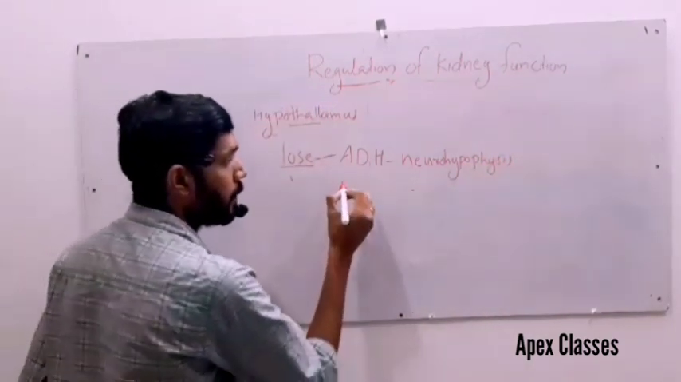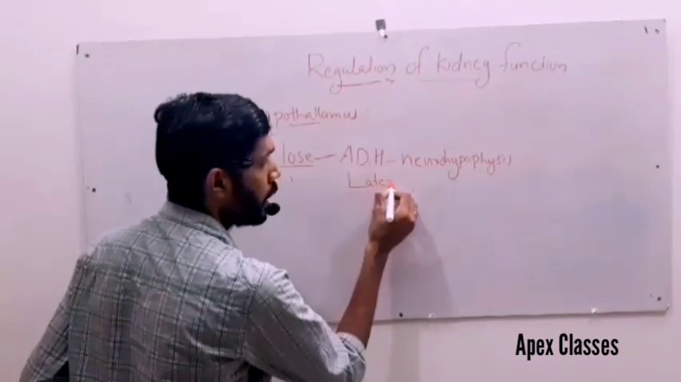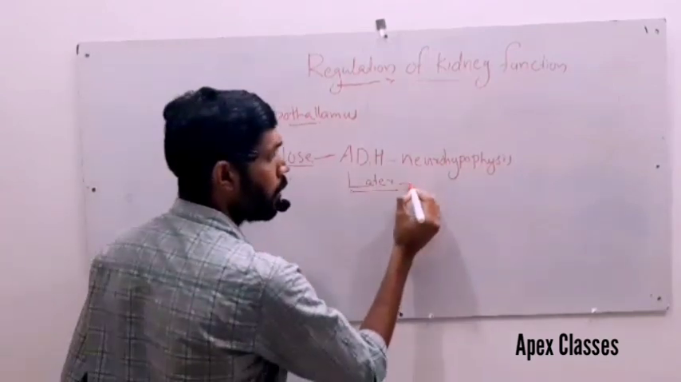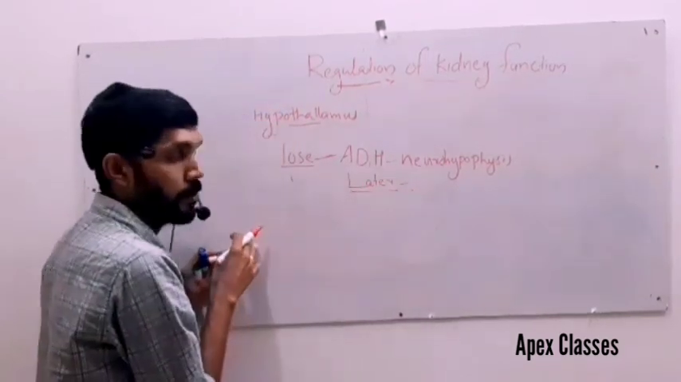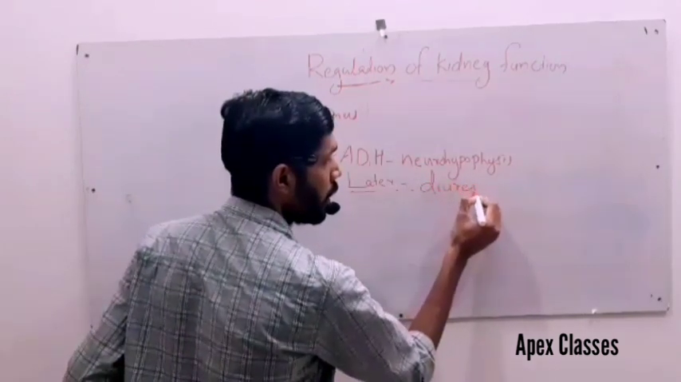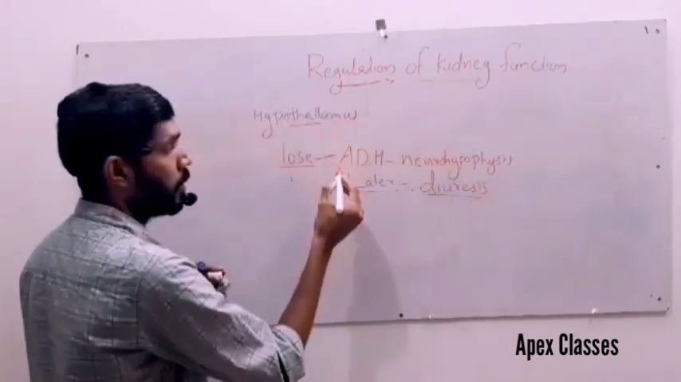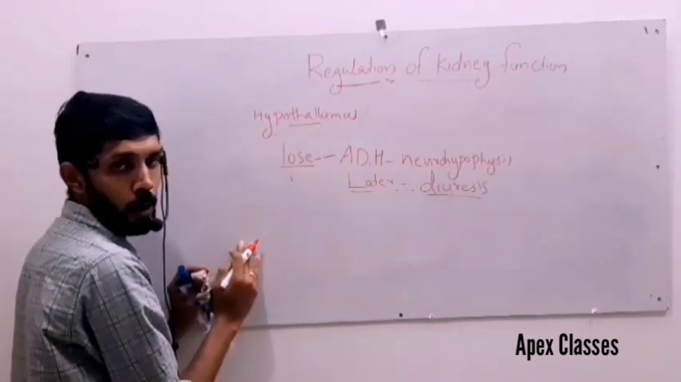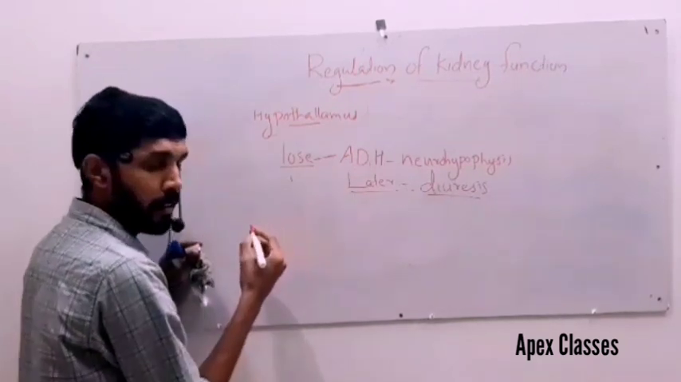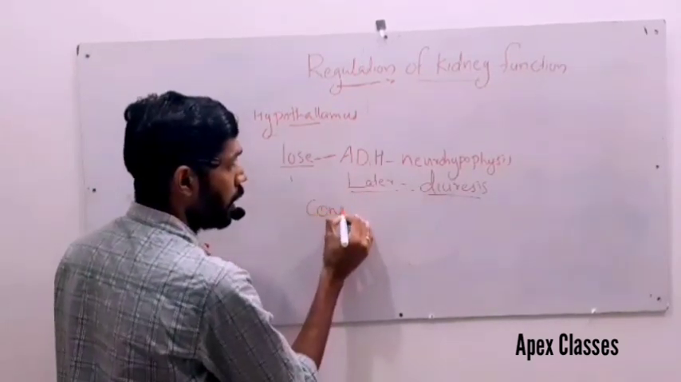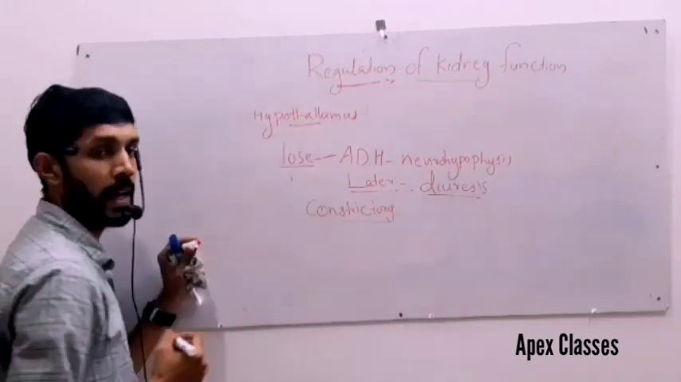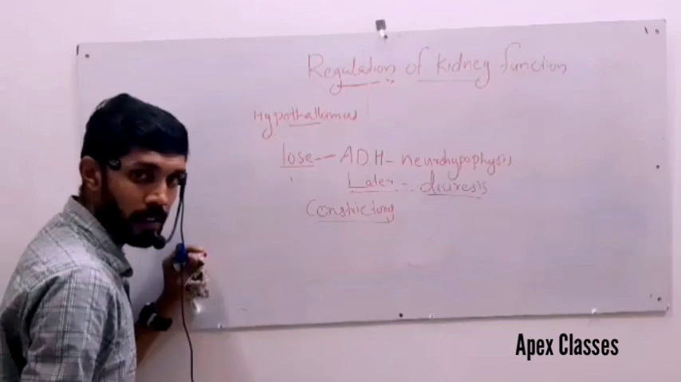ADH reaches the later parts of the kidney tubule, that is the renal tubule, and absorbs more water from there and prevents diuresis. That is why ADH is known as antidiuretic hormone. ADH also acts on kidney vessels by its constrictory effects.